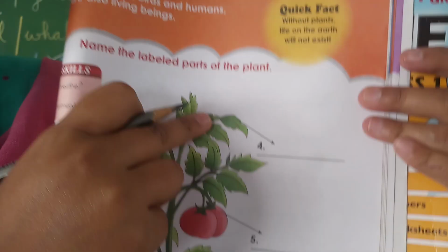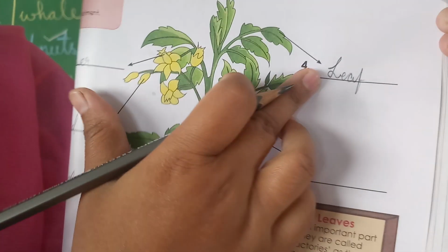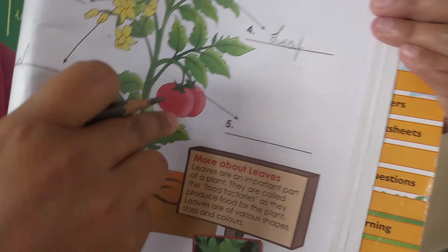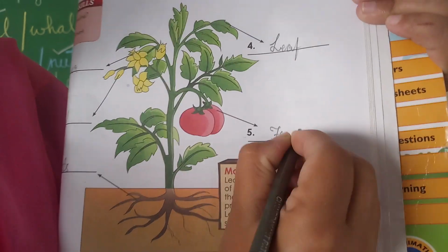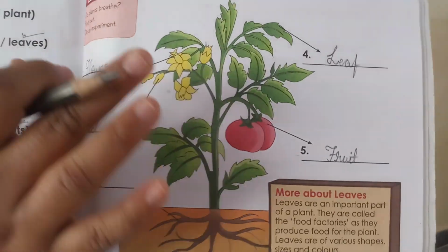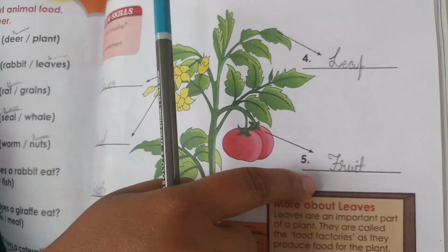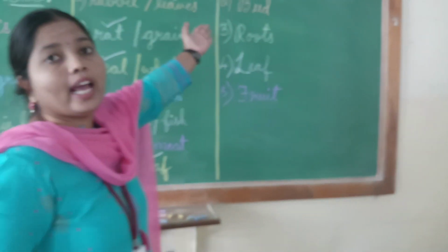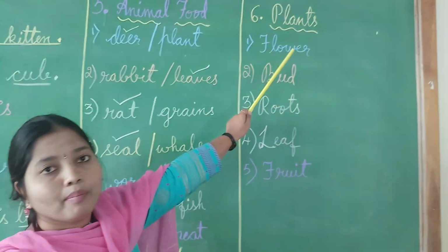And what is it, children? It is green color, means what is it? It is a leaf. L-E-A-F, leaf. And what is it? It's a fruit. Fruit means F-R-U-I-T, fruit. So here, children, in this picture we came to know the 5 parts of the plant: flower, bud, roots, leaf and fruit.